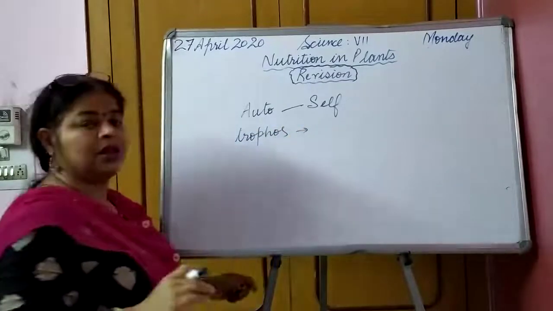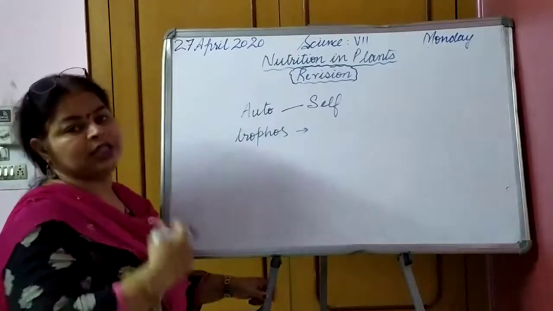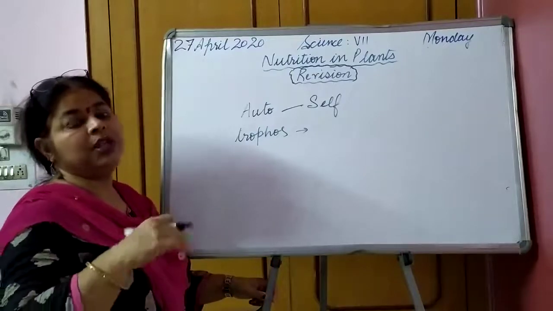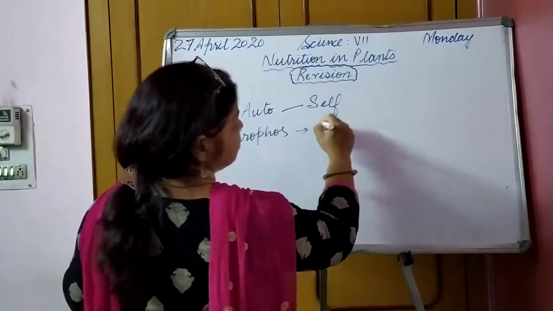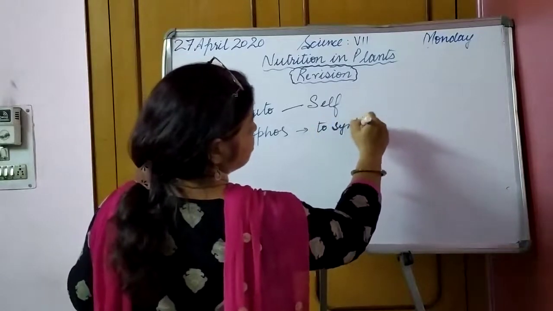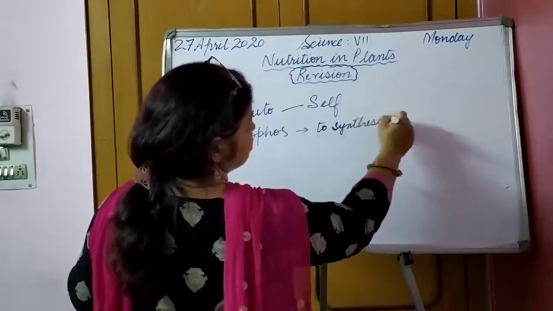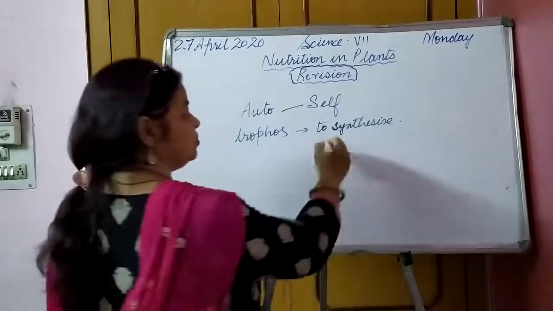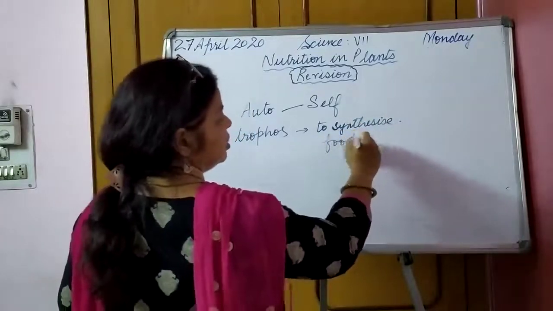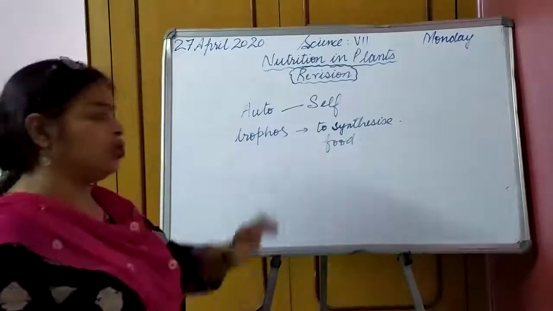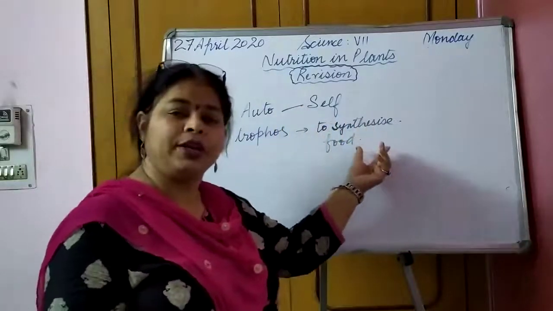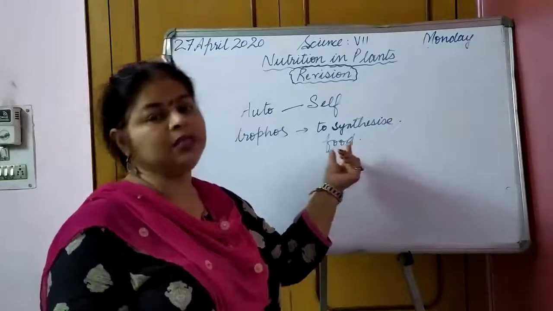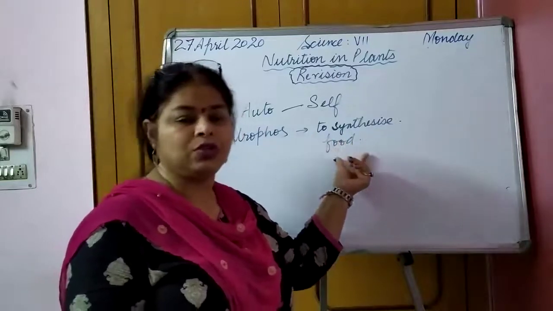Trophos means nutrition, or to synthesize food. So when an organism synthesizes food on its own, it is known as autotrophic nutrition.